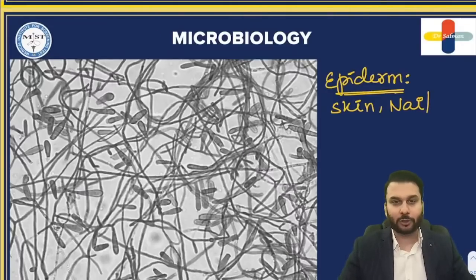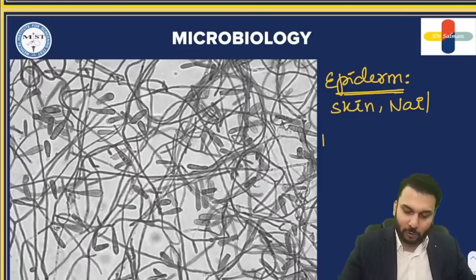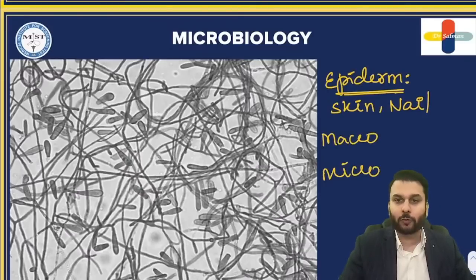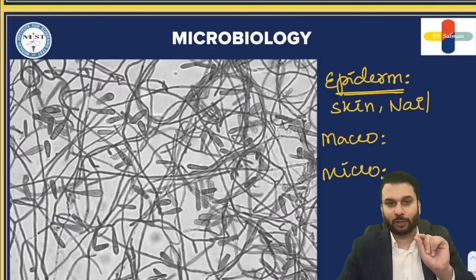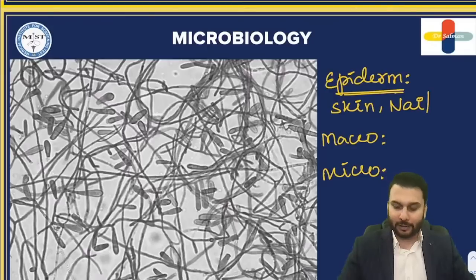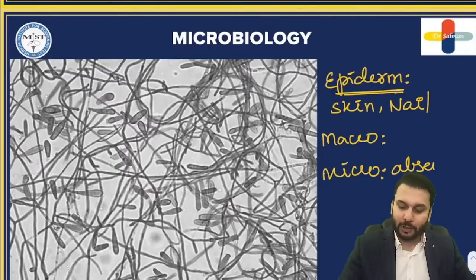Same story. Let's look here. Macroconidia and microconidia, the same two words. But notice something, you're not seeing any of those dotted things here. That means microconidia are completely absent in epidermophyton.